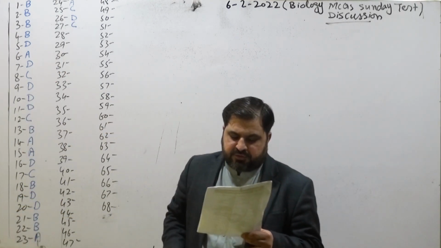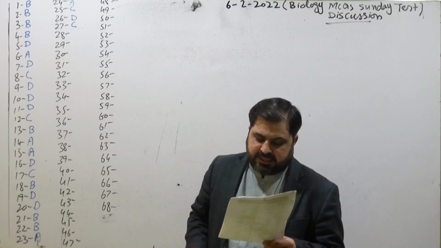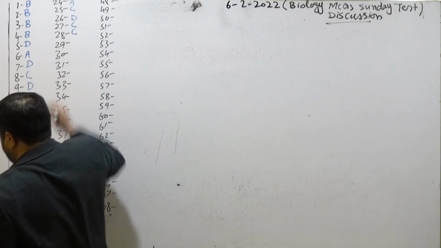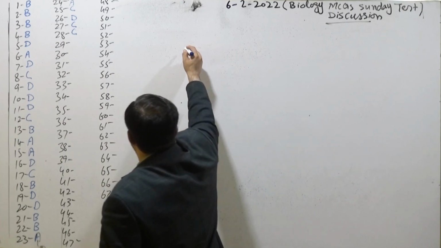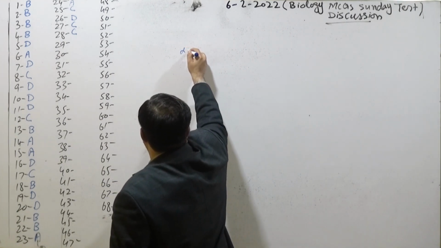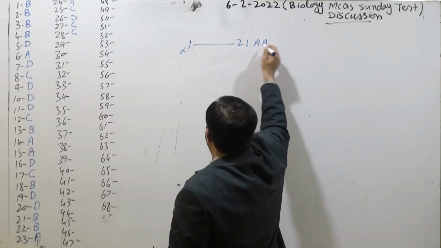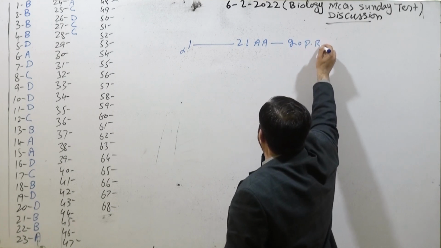Coming toward MCQ number 28, total number of peptide bonds in a cellular molecule, that is 49. So the correct option is C. Keep in your mind that insulin is made up of two polypeptide chains. One contains alpha 1 to 21 amino acids. So if they have 21 amino acids, they contain 20 peptide bonds.